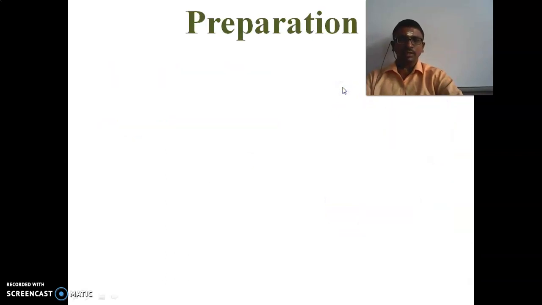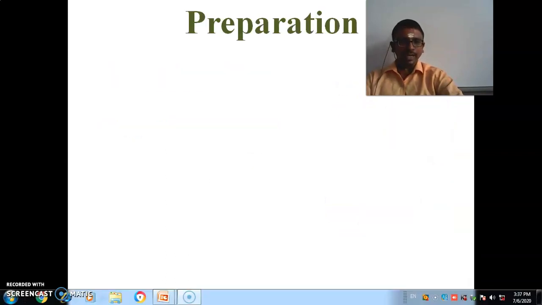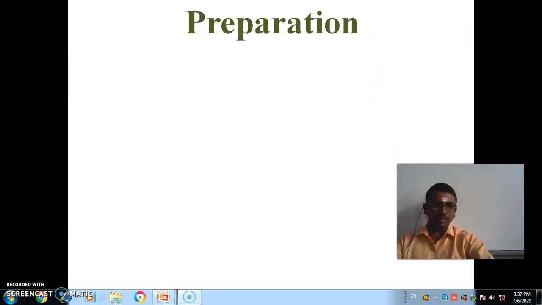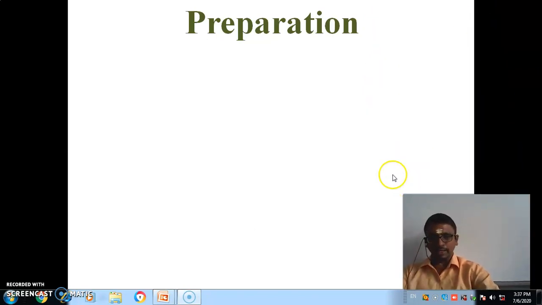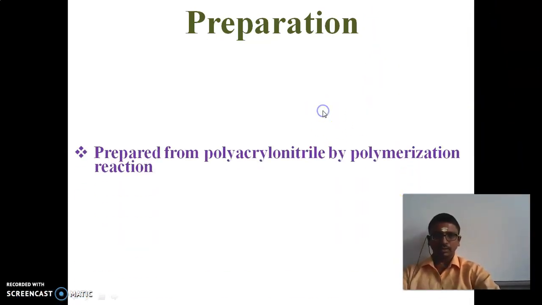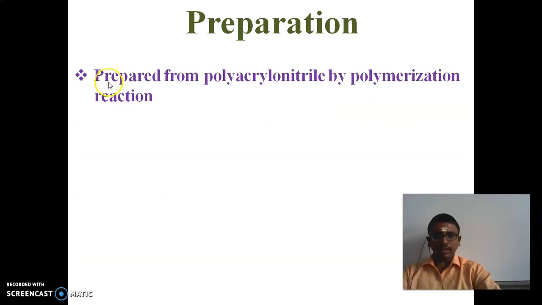And next, how the acrylic can be prepared. The preparation of acrylic. The acrylic can be prepared from polyacrylonitrile. It can be prepared from polyacrylonitrile by polymerization reaction.